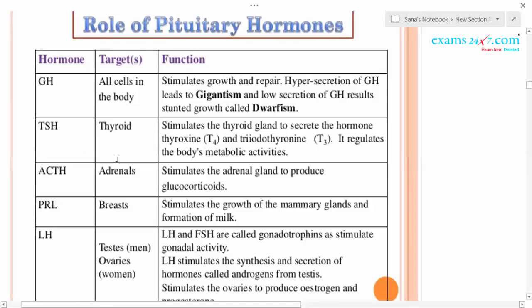TSH, that is thyroid stimulating hormone. Its target organ is the thyroid gland. It helps to secrete T4 as well as T3, that is tetraiodothyronine and triiodothyronine. Its major function is to regulate the body's metabolic activities.